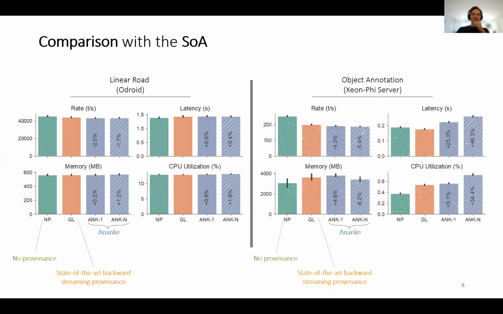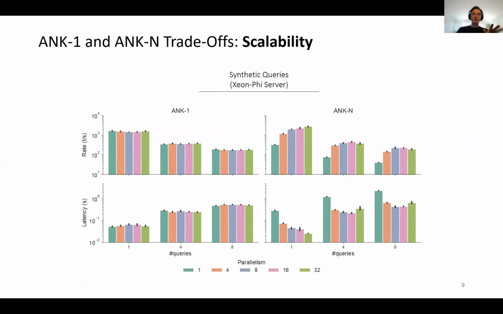The second highlight is Ananke recording live forward provenance for object annotation queries that enrich an in-vehicle computer vision system. The performance of these queries running on a server is shown on the right side. As already evident from the rate of the queries without provenance, these queries are computationally demanding. Ananke causes a minimal drop in the rate of the query compared to the state-of-the-art. While it does lead to a higher relative increase in latency and CPU consumption, both of these are still small in absolute values.